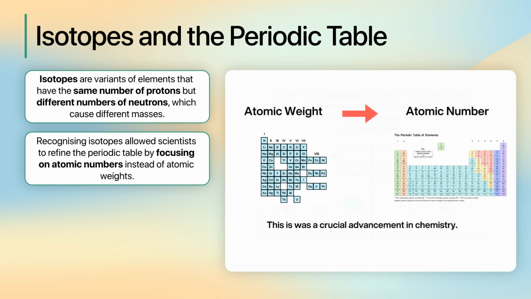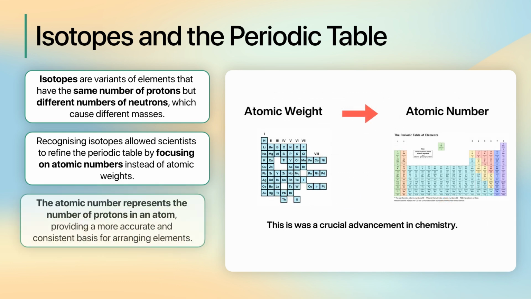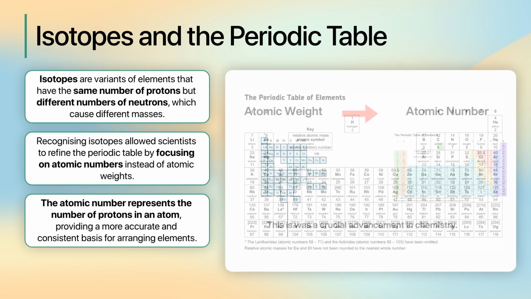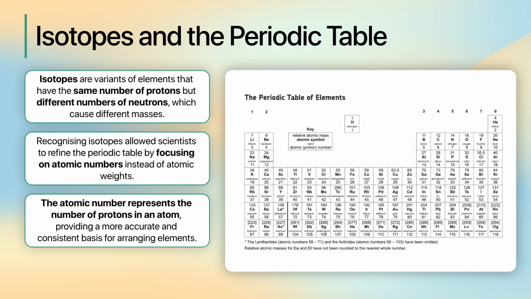The shift from atomic weights to atomic numbers marked a crucial advancement. The atomic number represents the number of protons in an atom, providing a more accurate and consistent basis for arranging elements. This brought about the modern periodic table we use today, which aligns elements in a way that reflects both their atomic structure and their chemical properties.